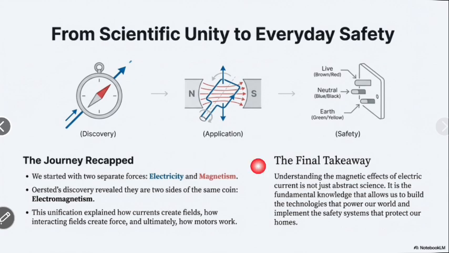Now we see the final takeaway. Understanding the magnetic effect of electric current is not just abstract science; it is the fundamental knowledge that allows us to build the technologies that power our world and design safe systems to protect our homes.